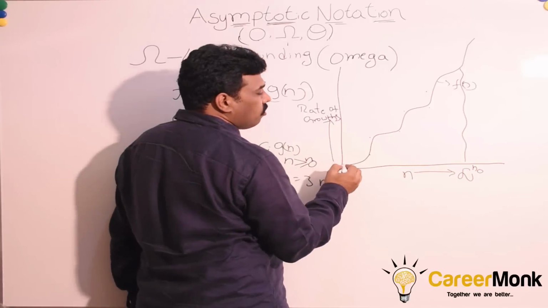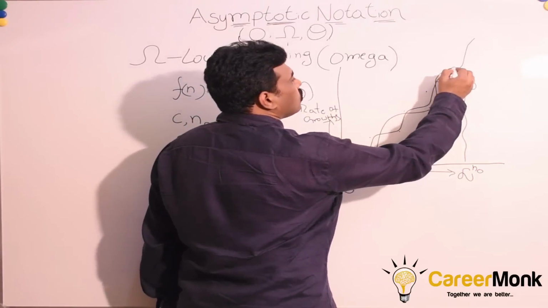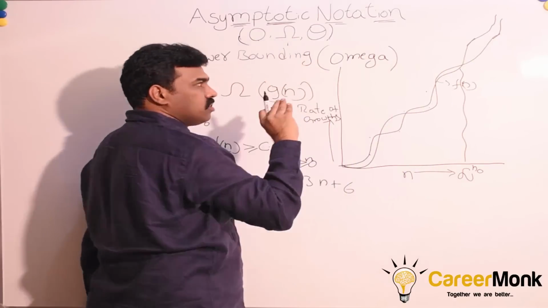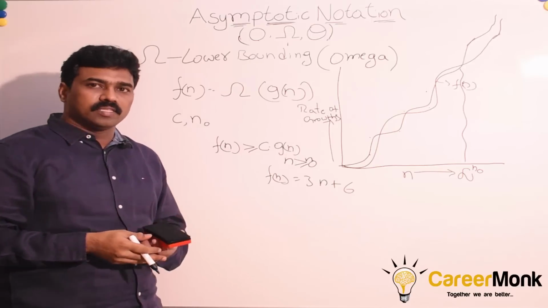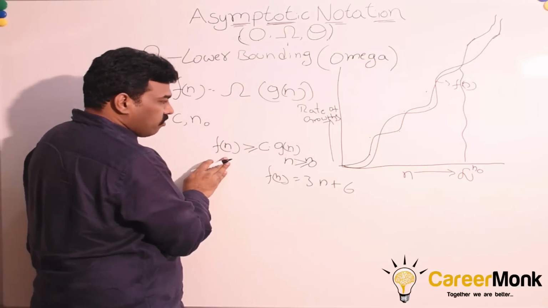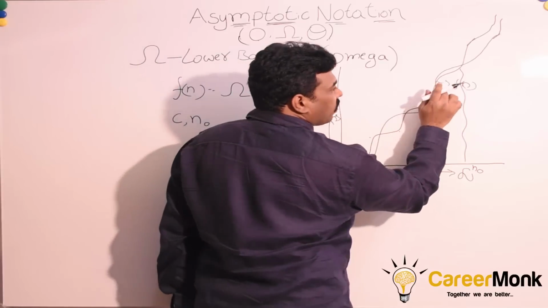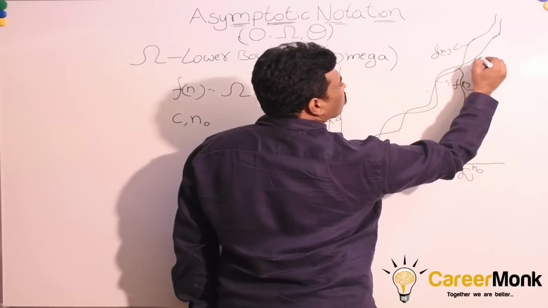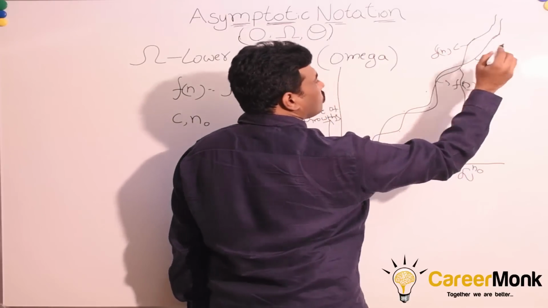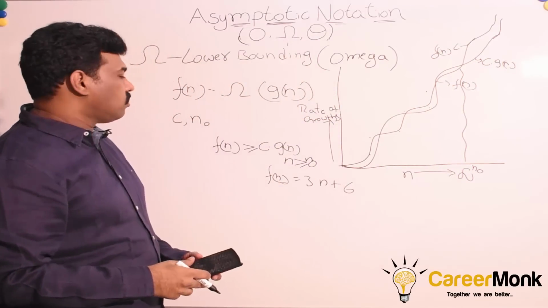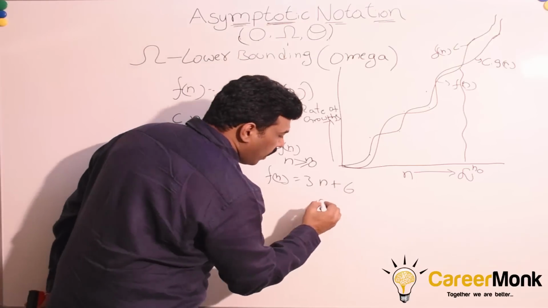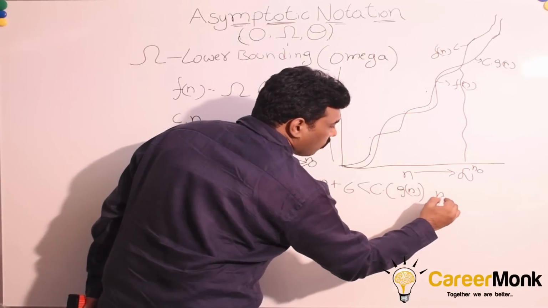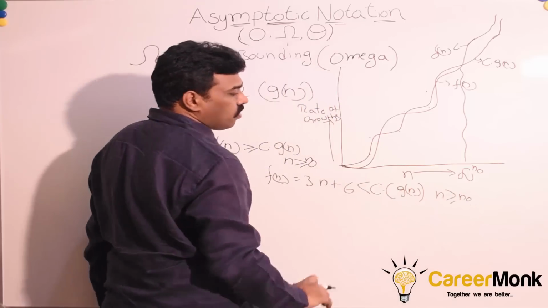It means we will be finding another function, and if we keep on increasing the n value, the difference between f of n and c into g of n is less. This is f of n, and we are trying to find c into g of n, multiplying by a constant c. So we have to find some constant c into g of n for all n greater than or equal to n0. This is what we have to find.